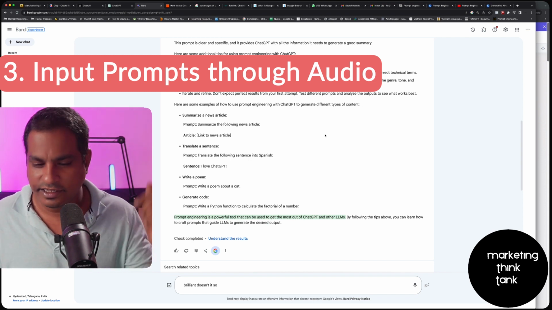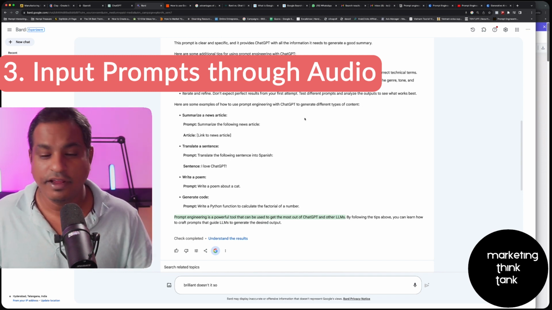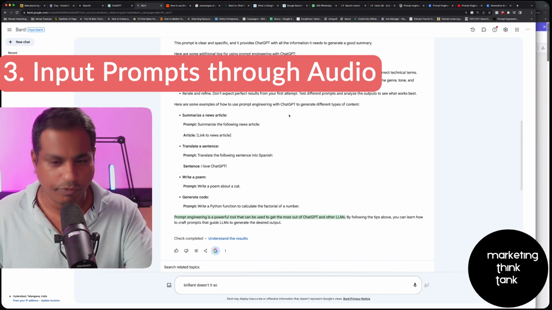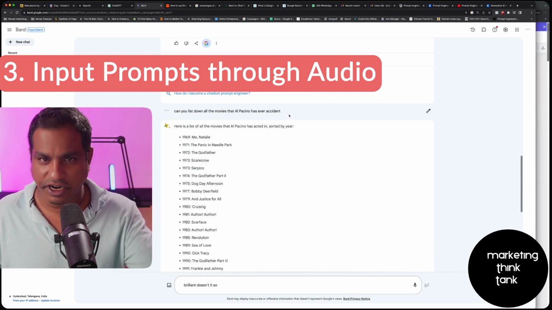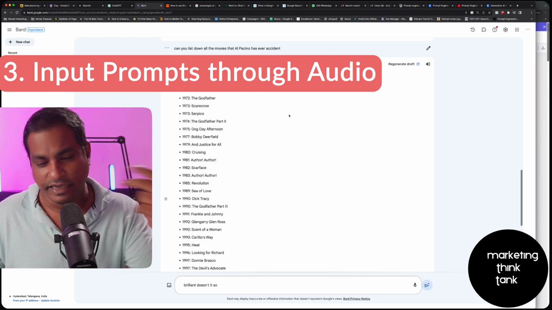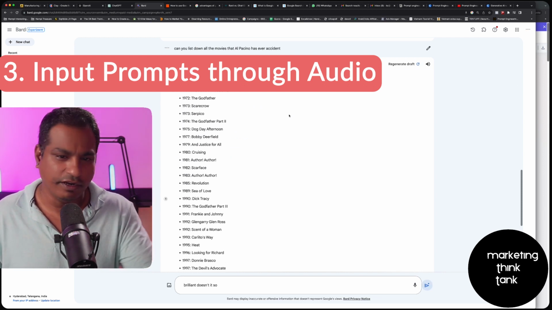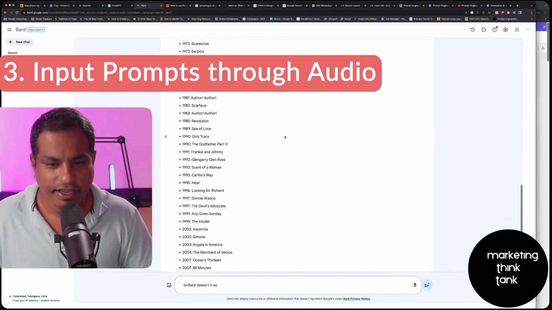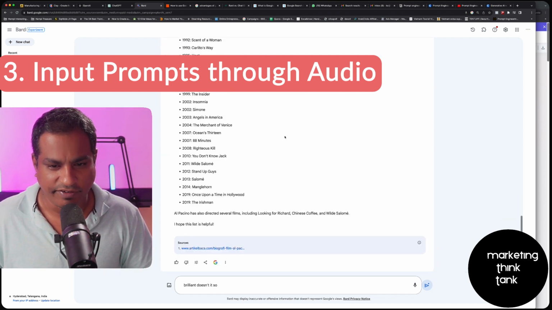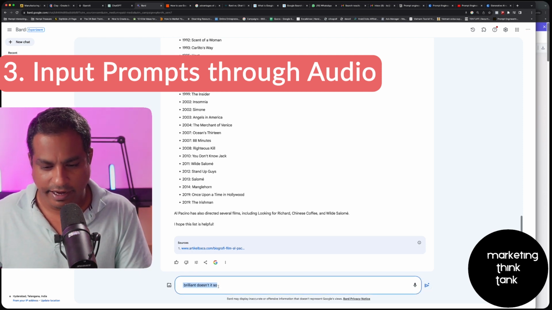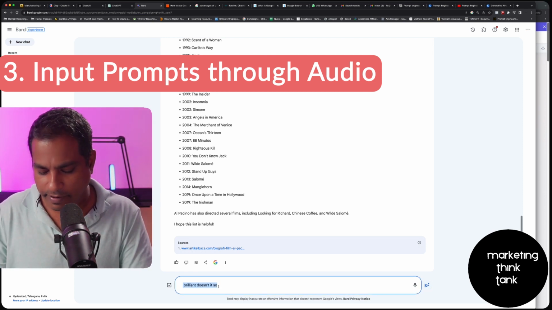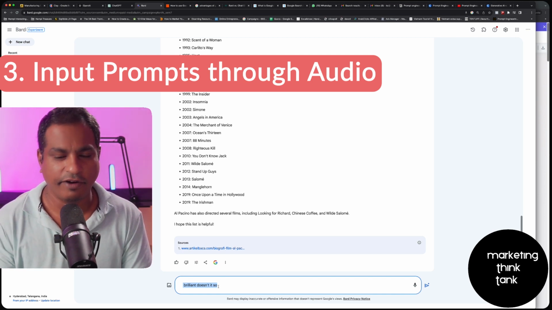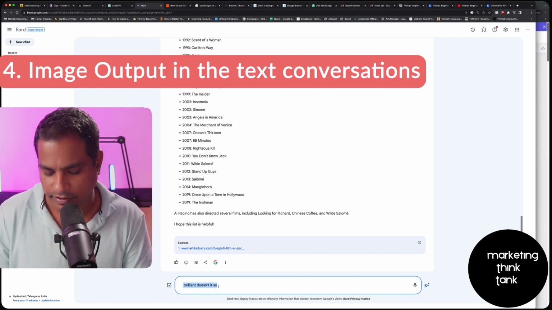So summarizing articles, providing audio as an input, going ahead and double checking it on Google to make sure what you're seeing is right or not are straight away some of the things that ChatGPT fails to perform while Google Bard outdoes it, right? So here are all the list of movies that Al Pacino has ever acted in. The next thing is Google Bard can give you image inputs or image outputs as a part of the conversation, while ChatGPT cannot always do that.